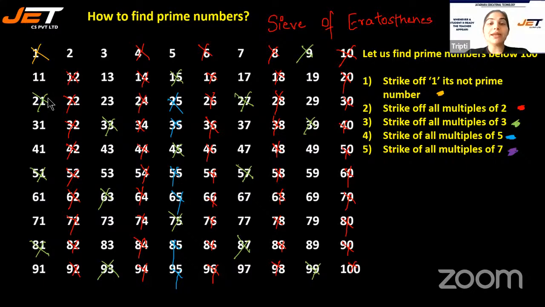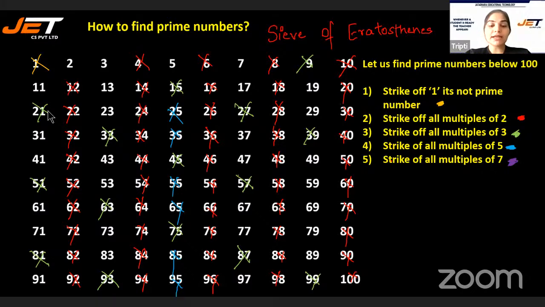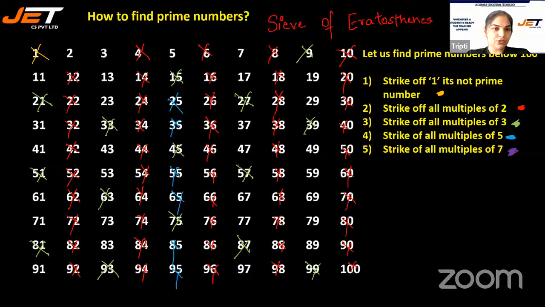By now you will find that most of the numbers are cancelled, but still we need to check. 7, 14, 21, 28, 35, 42, 49, 56 cancelled already, 63, 70, 77 I'm cancelling. Then 84, 91, and 98.